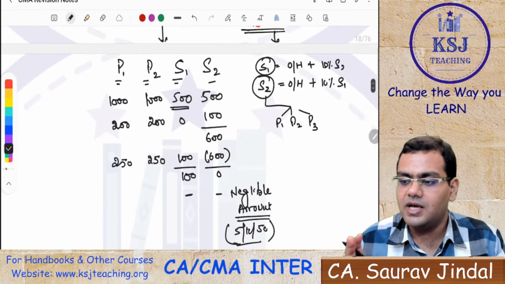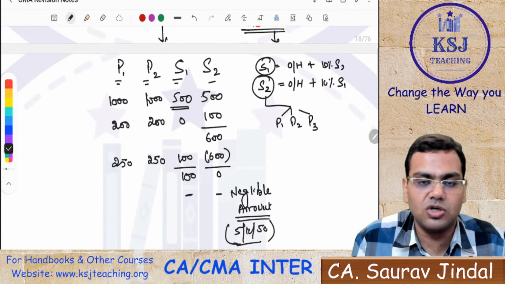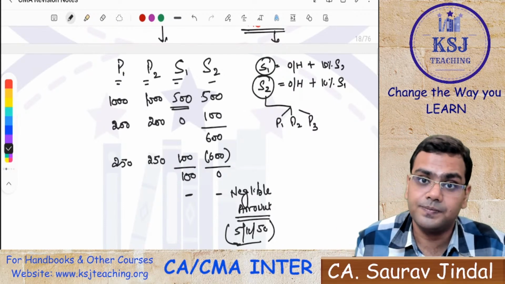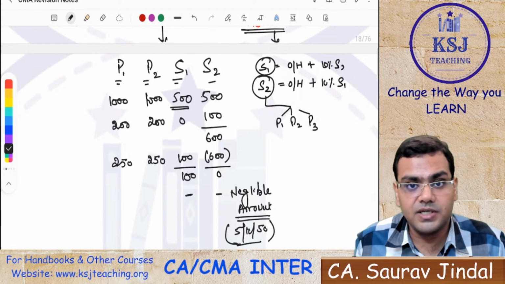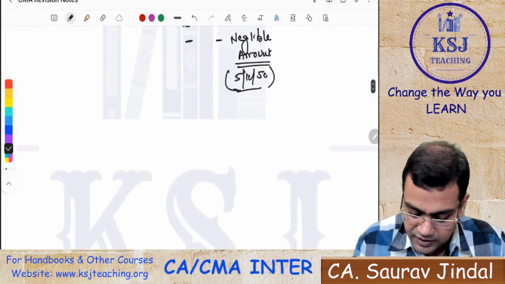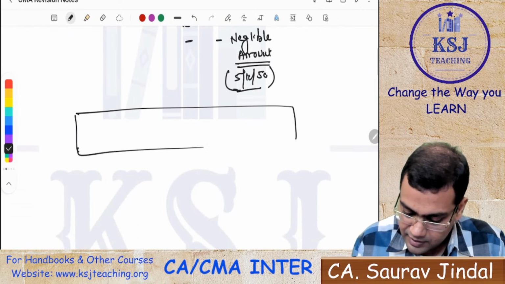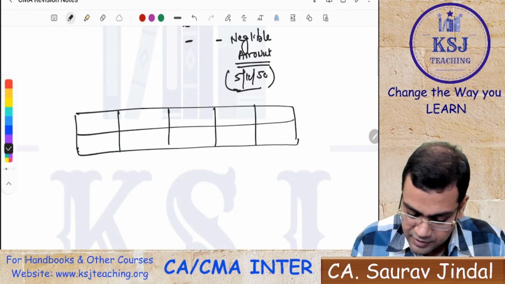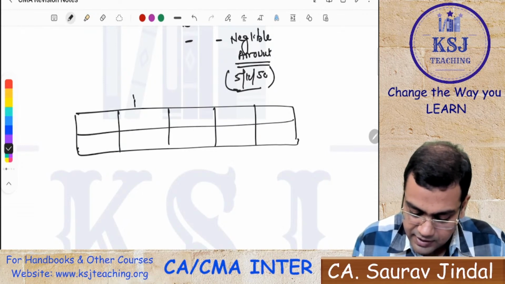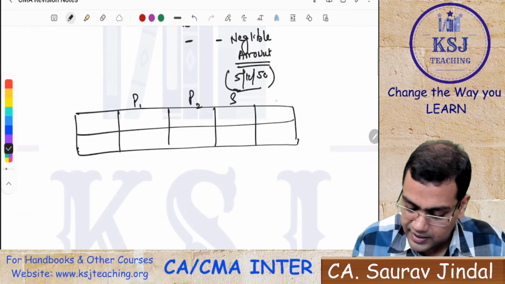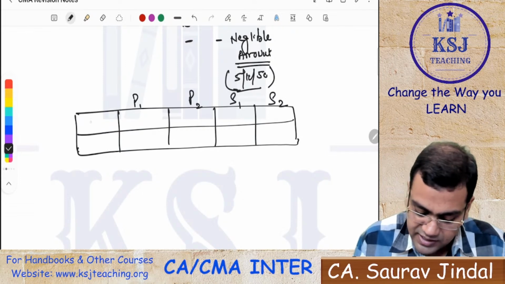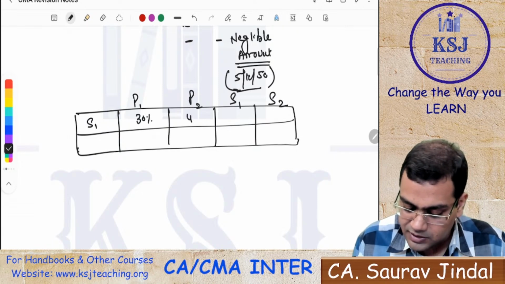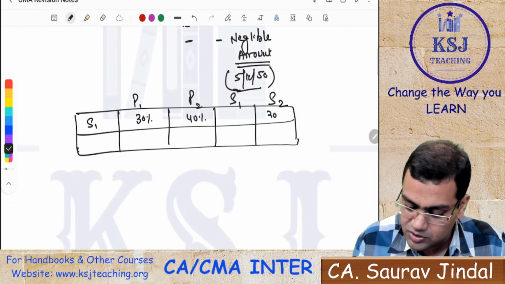In these kinds of questions, the percentage of the services being provided by one service department will be given to you, right? You will find a table in which the production departments will be there. You will be given P1, P2, S1 and S2. He will say that the S1 department is providing, let's say, 30% services to P1, 40% services to P2 and 30% services to S2.